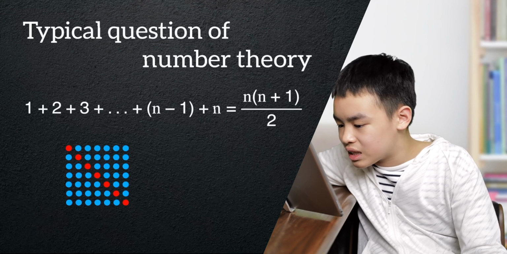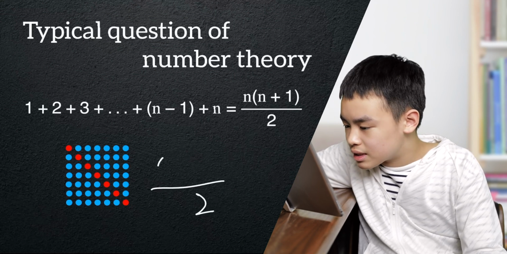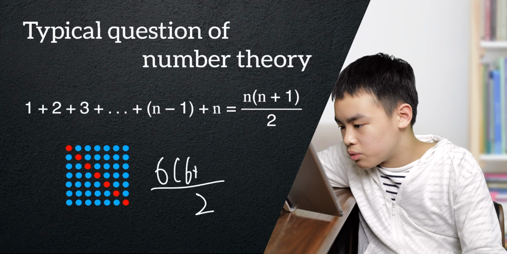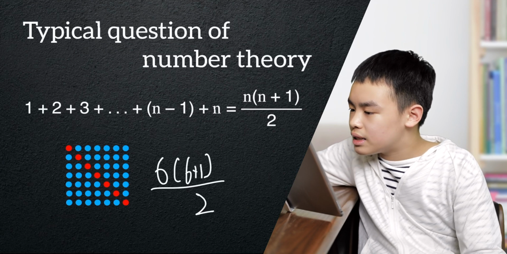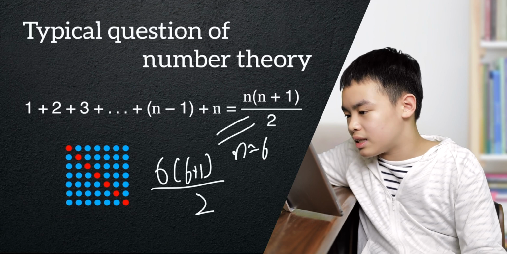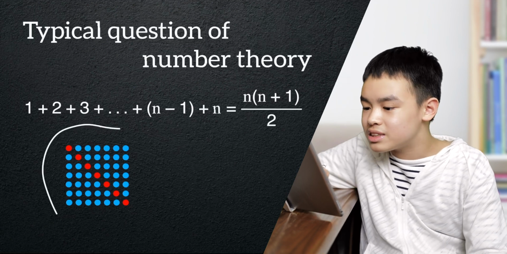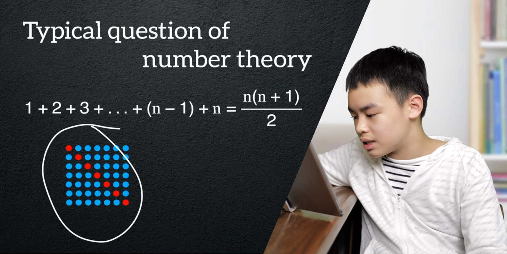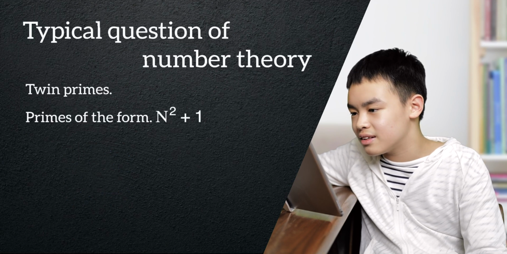Now, if we look at that, 6 times 6 plus 1 over 2. Let's say n equals 6, then this equation is equal to this, and that is how Gauss got it, by using this shape. It's kind of unnecessary, Gauss.